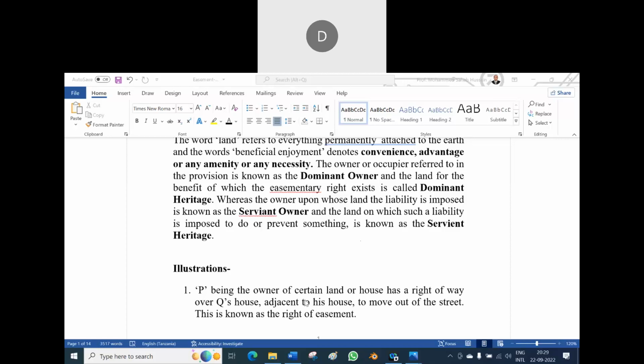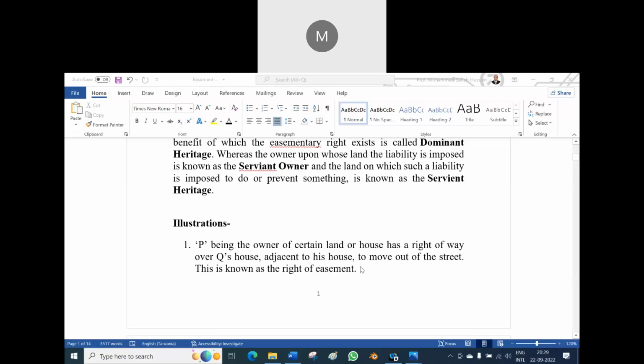So P, being the owner of certain land or house, has a right of way. Yes, no doubt. A right of way, dominant owner, sir. And at that time, the property is the dominant heritage, and the servient owner is imposed upon it, because P is enjoying the property over Q's land.